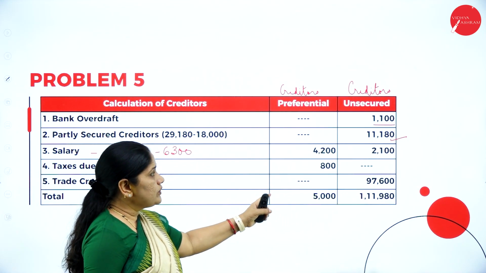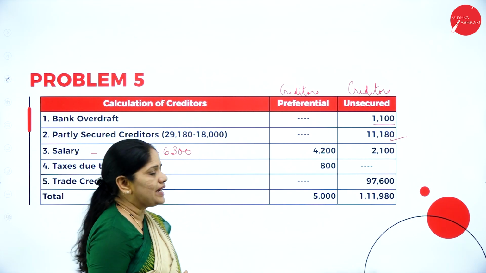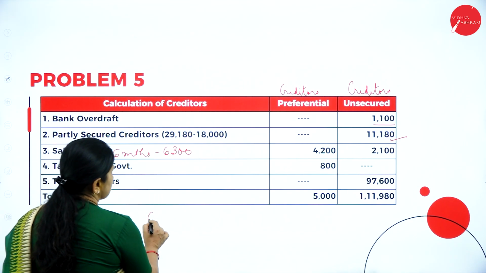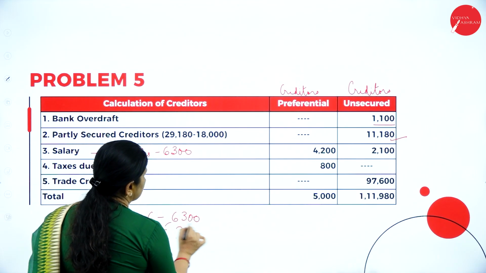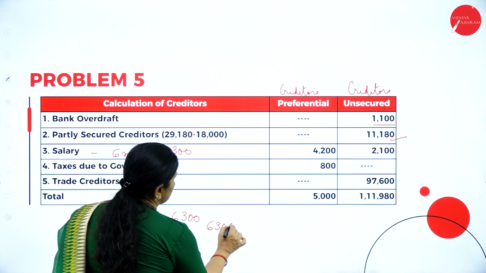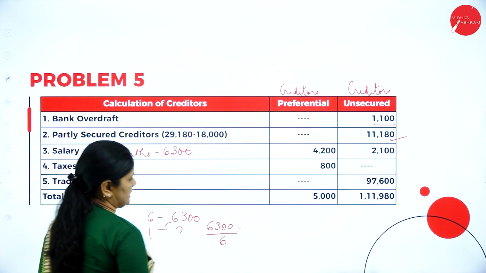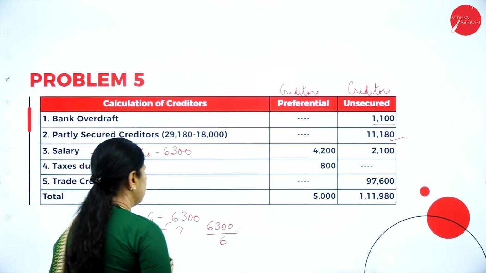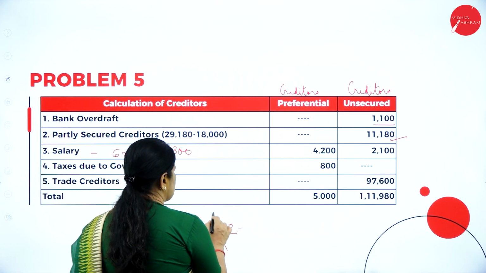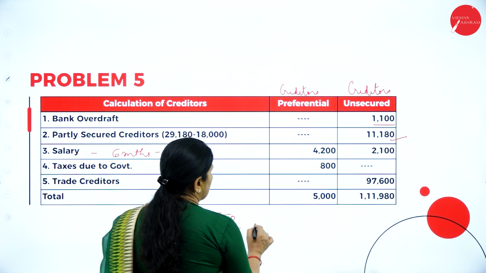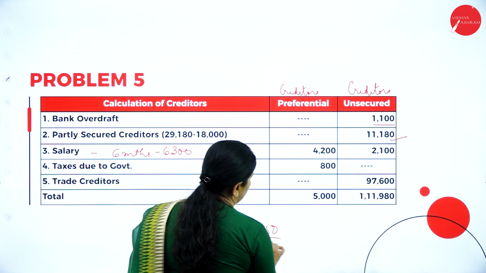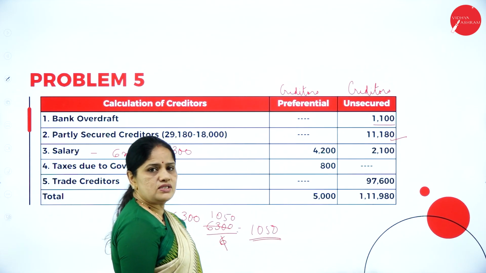So, we have to calculate the salary per month. For 6 months, it is 6,300. For 1 month, how much? 6,300 divided by 6. So the salary for 1 month is 1,050.